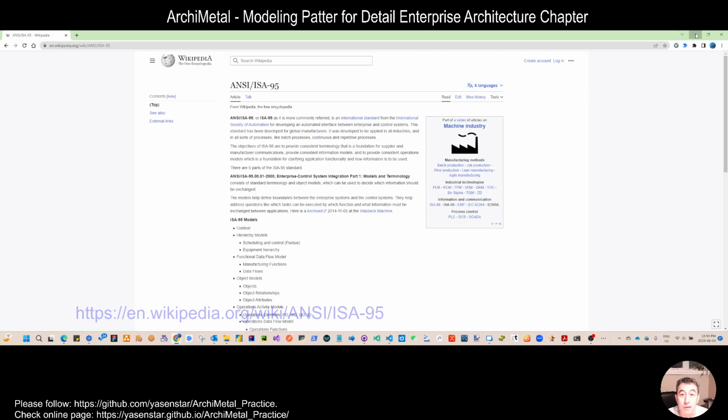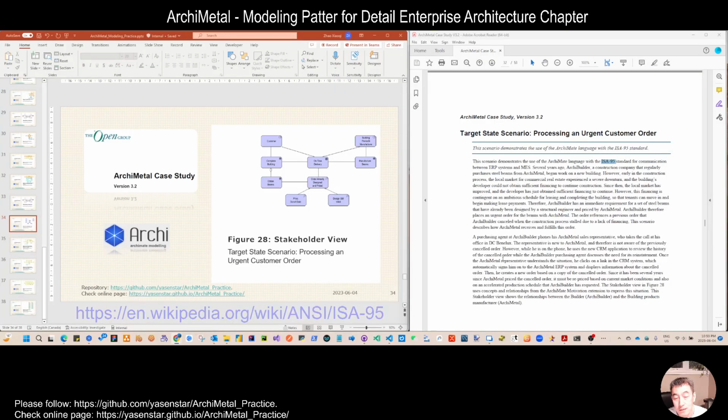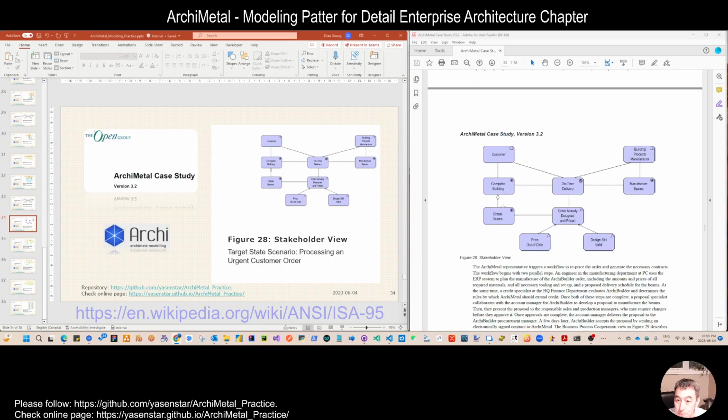In the coming figures, we have a total of 5 views to be modeled. Some terms also come from ISA 95, but we can ignore that detailed language because we are trying to model in ArchiMate.